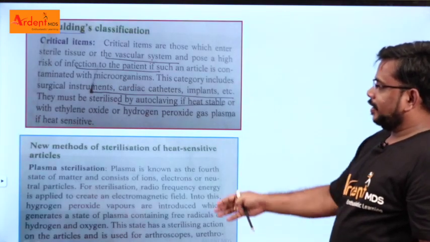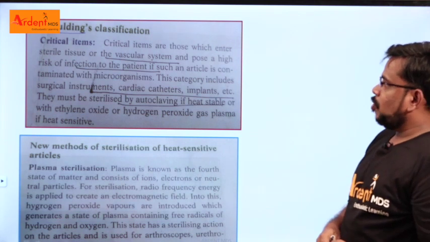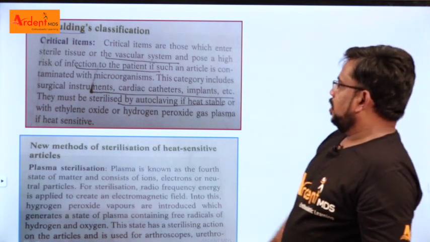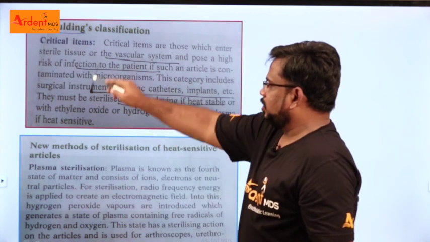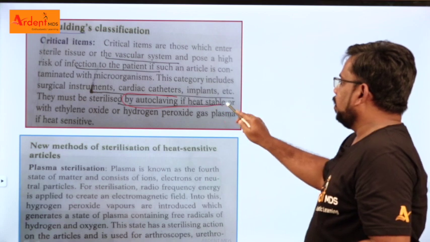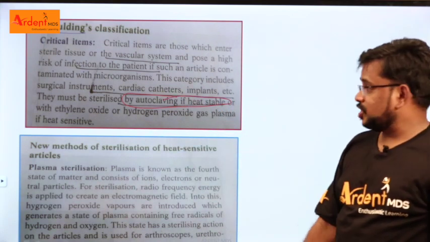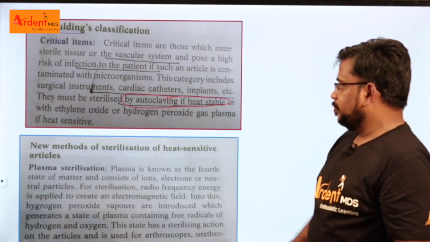So according to Panikar, I have taken this directly from the textbook. What Panikar says: all the critical items must be sterilized by autoclave if they are heat stable. If the instrument is heat stable, you can go for autoclave.